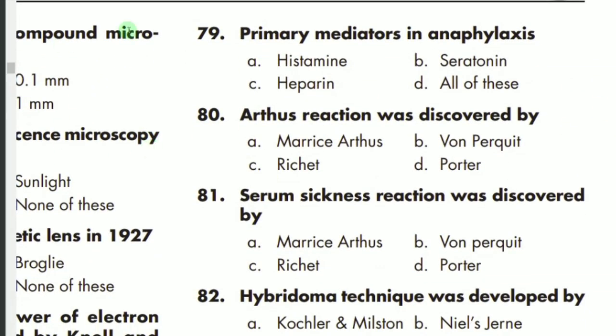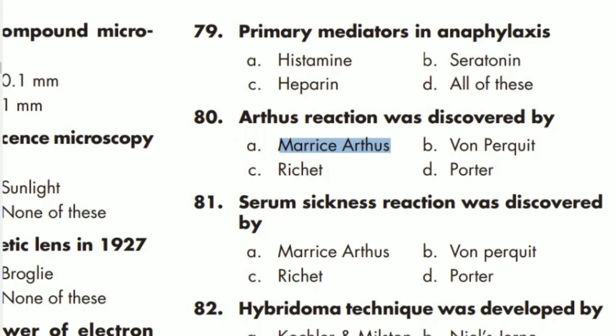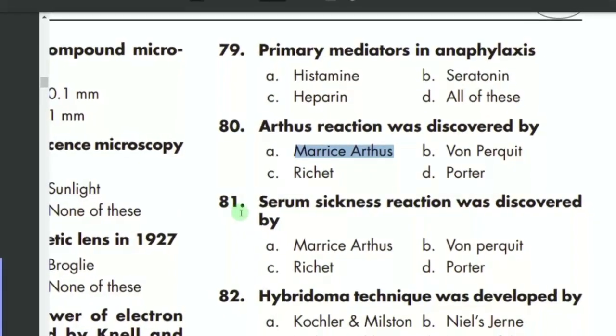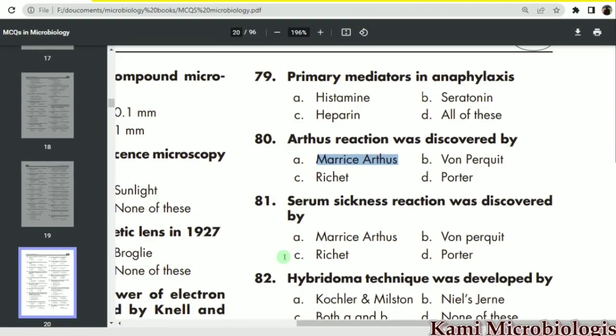MCQ number 79 says the primary mediator in anaphylaxis is serotonin. So B is the correct option. The Arthus reaction was discovered by Arthus, as the name indicates. A is the correct option. In the next video lecture, we will explain the rest of the MCQs related to the history of microbiology.